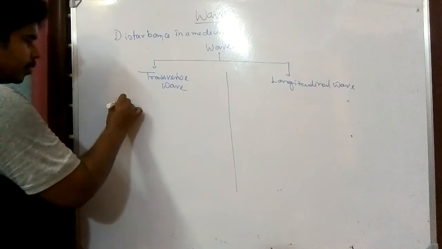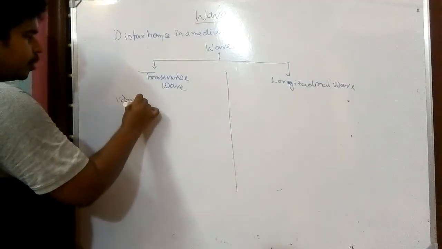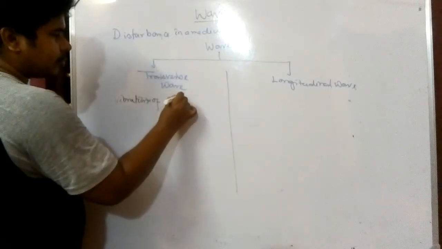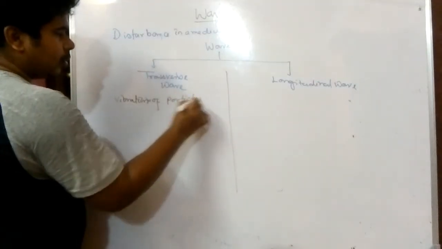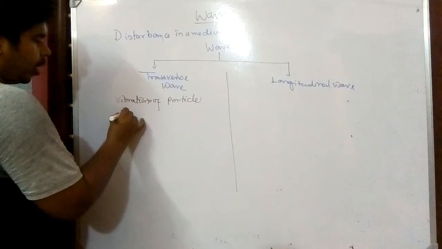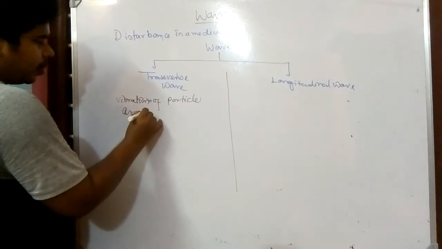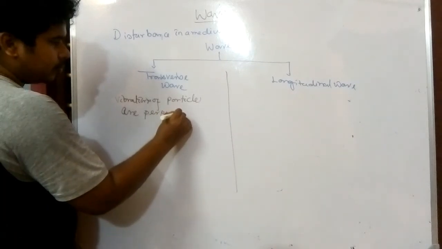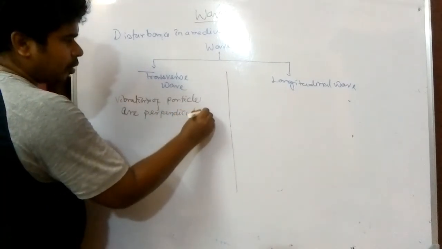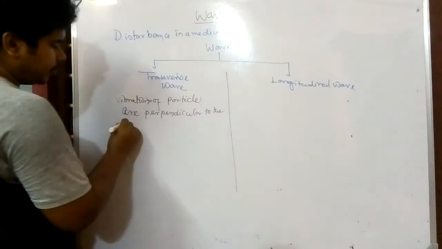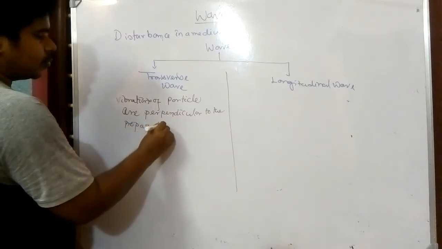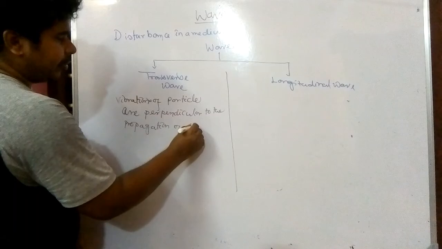Vibration of particle are perpendicular to the propagation of wave.